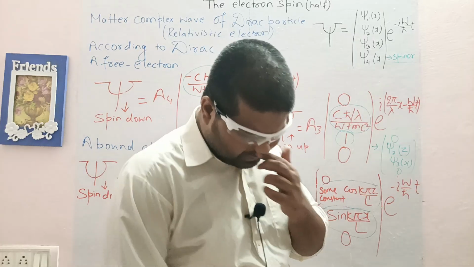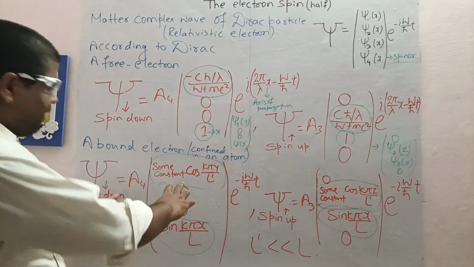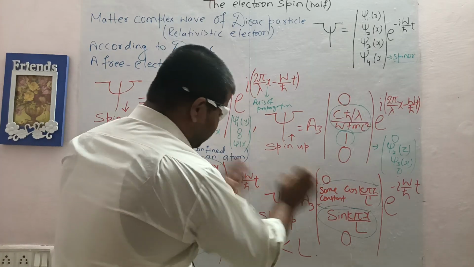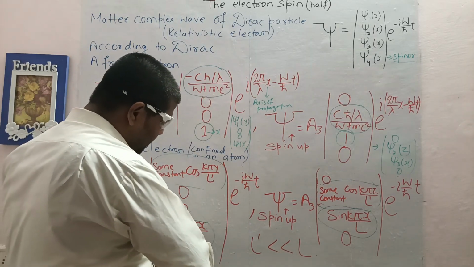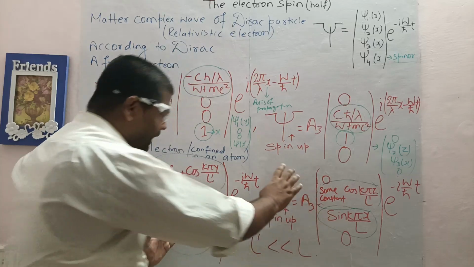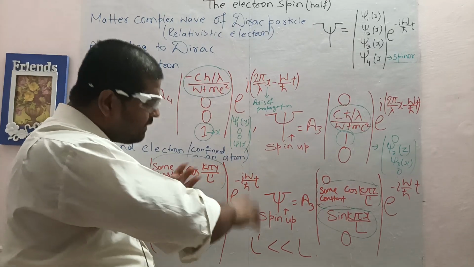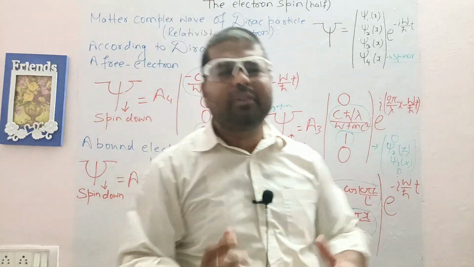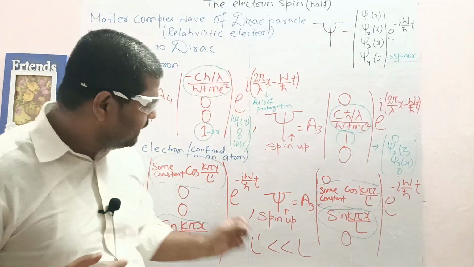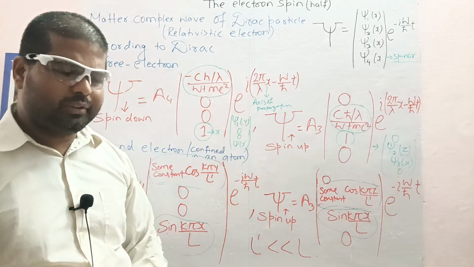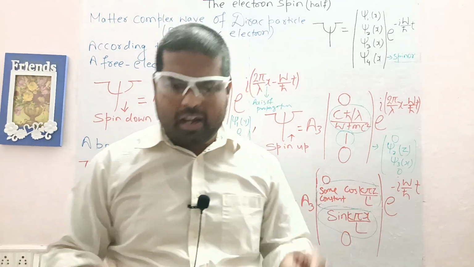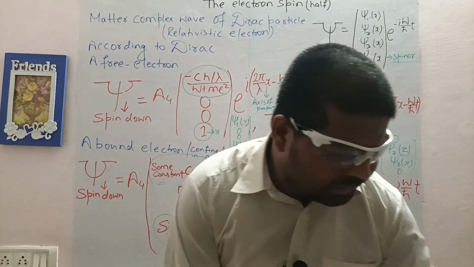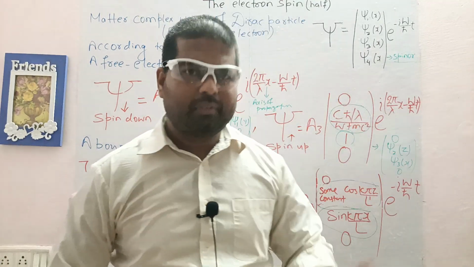Now see, the switching of this smaller component from first to second and the larger component from fourth to third gives a shift, and that is the spin. A spin up, a spin down. It's not like a revolution. It's not like a spinning ball. It's like a shift in the amplitude. How? Now understand. I have some handmade apparatus to show you how we could think in the common world for positive.